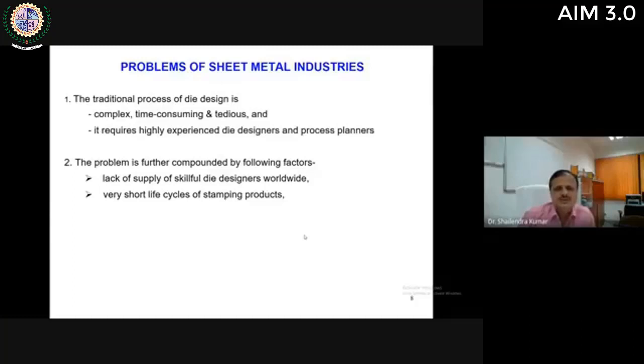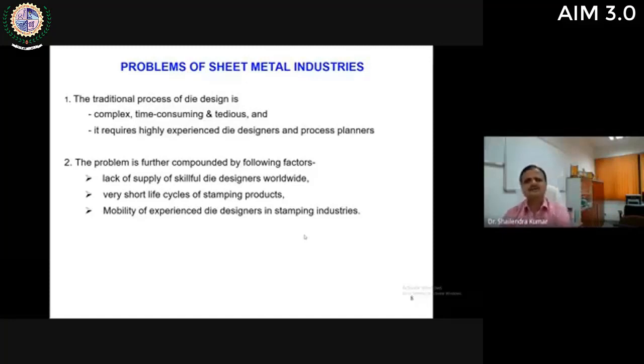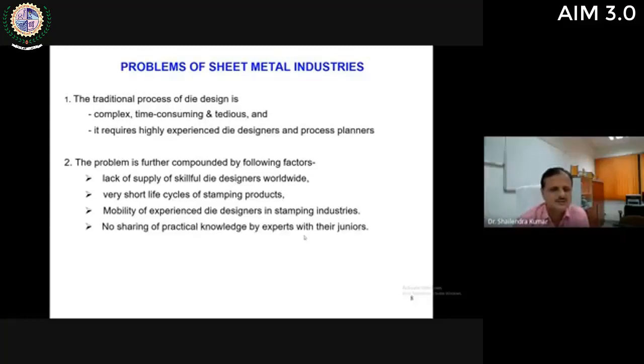The life cycle of sheet metal parts has become very short, and there is the mobility of experienced die designers in the stamping industry. There is a monotony of highly experienced die designers in sheet metal industries. They always try to get high salary packages and other benefits, and therefore they generally move from one industry to another. So this is again a big problem for sheet metal industries, because there is no sharing of practical knowledge by experts with their juniors. This is the problem with all the hardcore industries of our country, that experienced people do not share their experience and knowledge with their juniors.